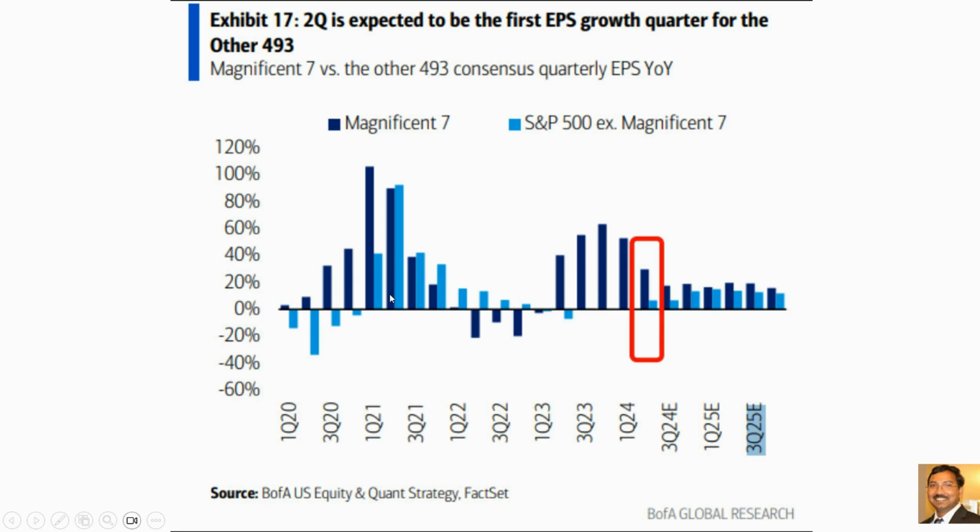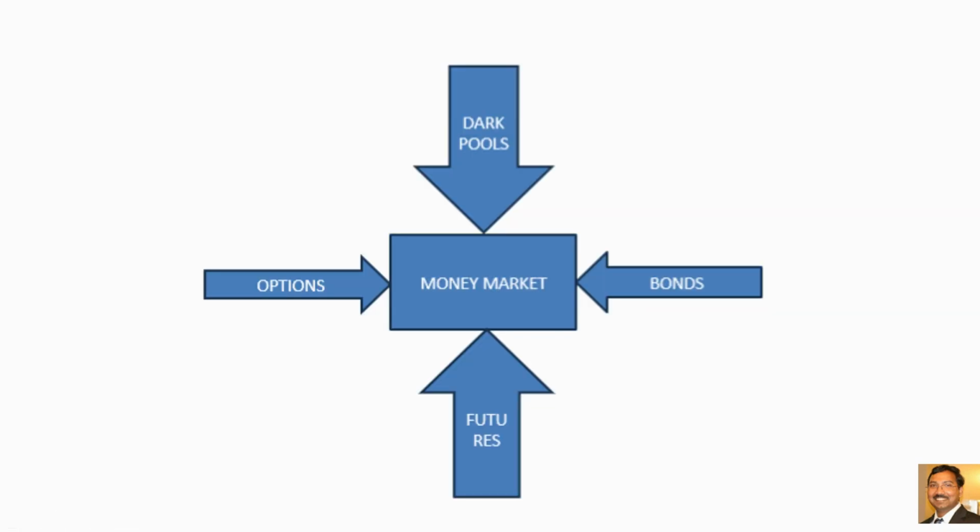And also I'll show the next few charts of the market breadth. This is what I feel like money market. The money comes in different ways. One is from the options, and the other ones are dark pools, bonds, and futures. Bonds, we already saw that the high yield bond is the liquidity indicator. I use it to say whether the money is coming into the market or going out of the market. And let's see the other three: options, dark pools, and futures.